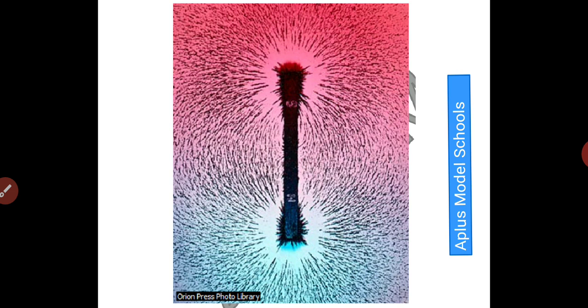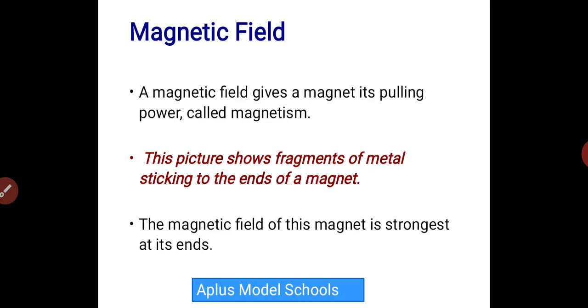The edge of the pole has the highest magnetic attraction, because that's where the force is most concentrated. You can see that all the metals beside that field have been drawn to the magnet. So this is an example of non-contact force. They don't need to come in contact with the magnet before the force is exerted.